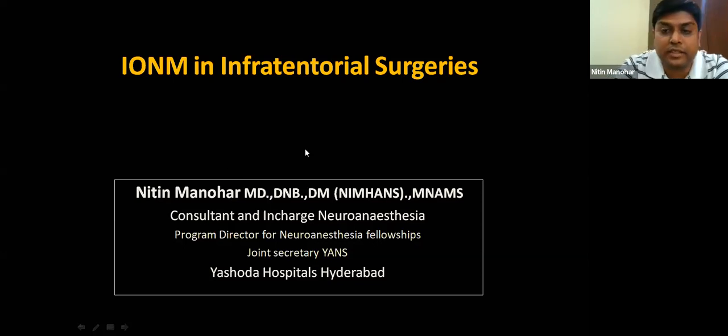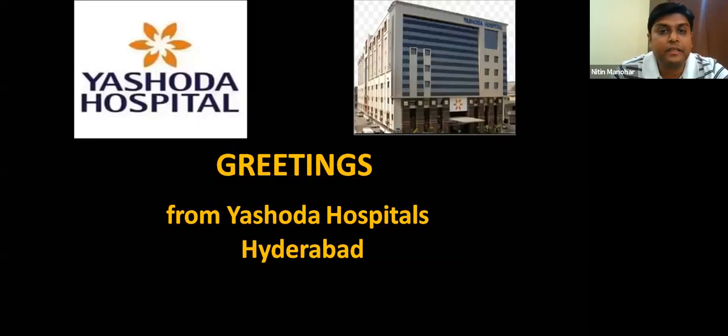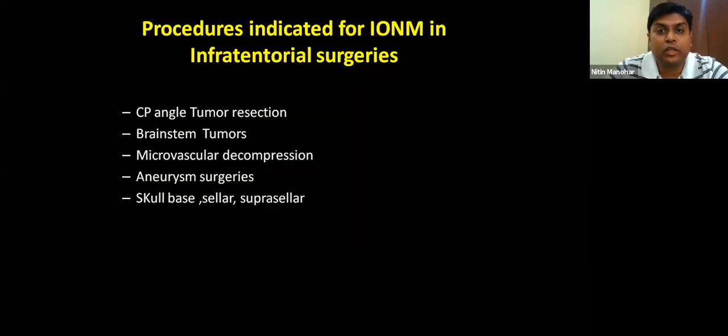Okay, sir. So I think you have explained the surgical perspective and also the anatomical part. So that makes my job easier. I'll just focus on the monitoring modalities. Like sir said, this is a very challenging area to monitor, and we have learned through our journey. So what are the procedures in which we commonly use IONM in these areas? Like sir said, CP angle tumors, brainstem lesions, microvascular decompression, some aneurysms like basilar, and then some skull-base lesions, and sellar and suprasellar lesions as well.